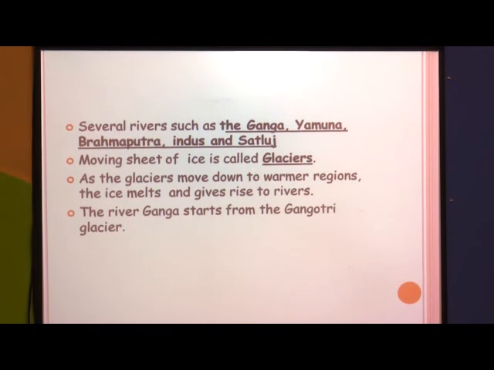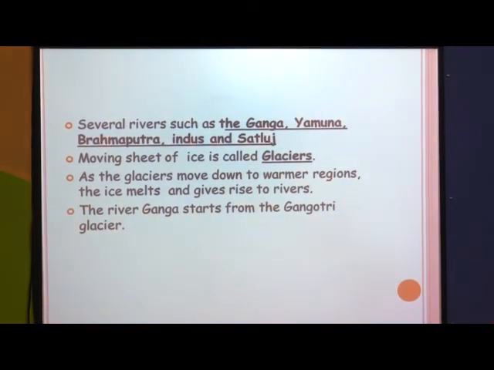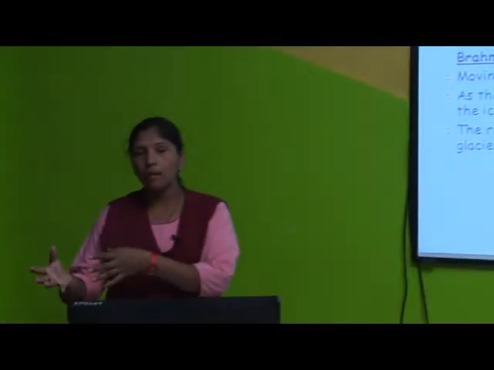Ice cubes, when taken out from the fridge and kept outside, what do they become? They become water. Correct, exactly. In the same way, ice sheets also melt due to the warmth, because it is hot. The river Ganga starts from the Gangotri glacier.